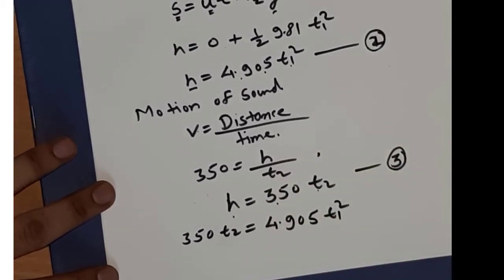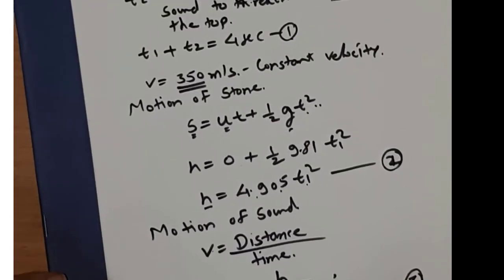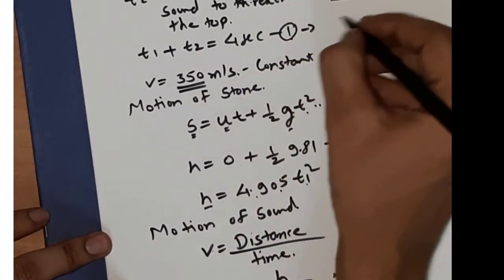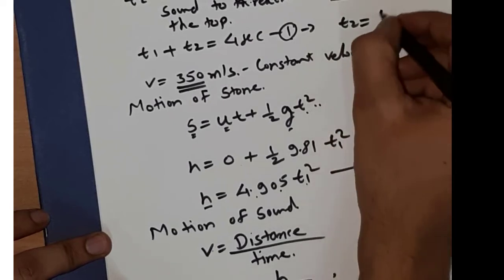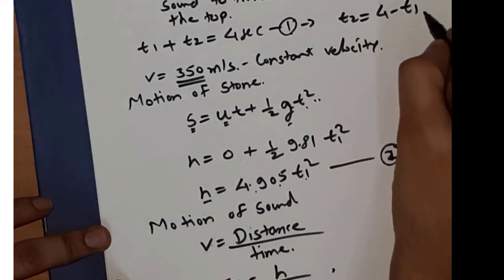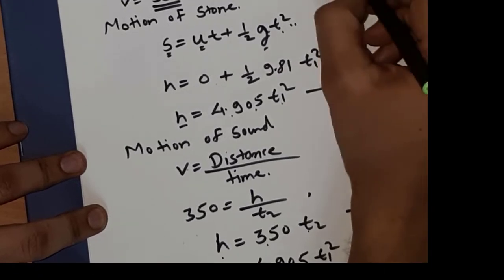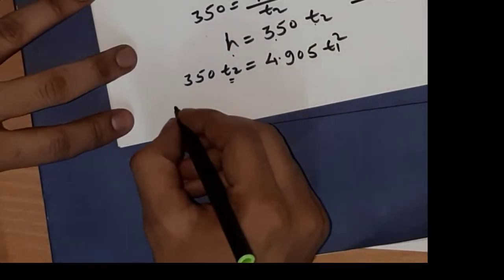Then from equation number 1, we can write t2 is equal to 4 minus t1, and put this value in this equation.